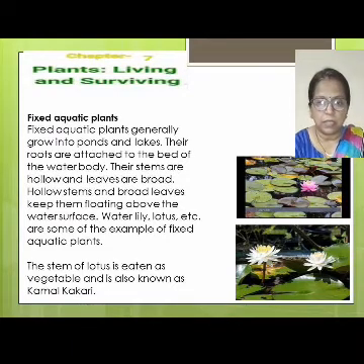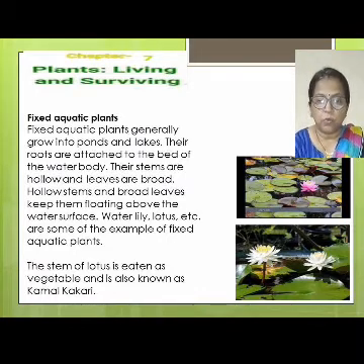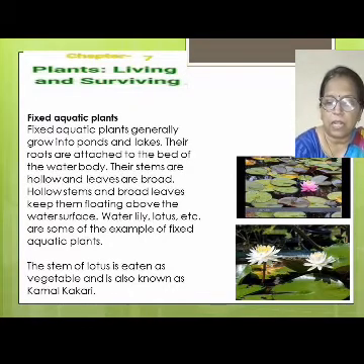Like lotus, their hollow stems help them to float on water. They have broad leaves and keep them floating above the water surface. Water lily and lotus are examples of this fixed plant. You know children that the stem of lotus is eaten as a vegetable and it is known as Kamal Kakri.